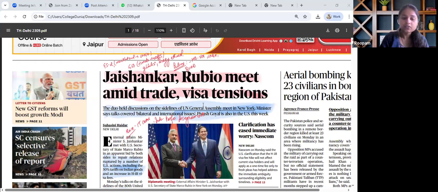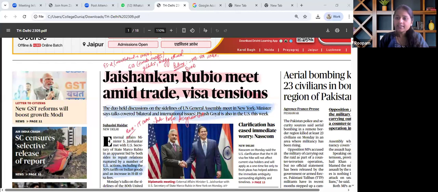Then afterwards, the other peripheral areas that can be read and revised are the H-1B visa fees hike and what could be the impact on India, Quad diplomacy, UNGA, tariff policy, Quad groupings, WTO rules. Also, from the Mains perspective, the areas wherein we can see the strategic convergence in the Indo-Pacific region with the economic disagreements that we are facing right now. In this manner, this article is to be holistically seen, read, and revised.